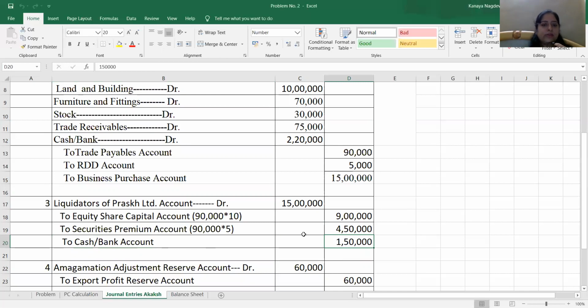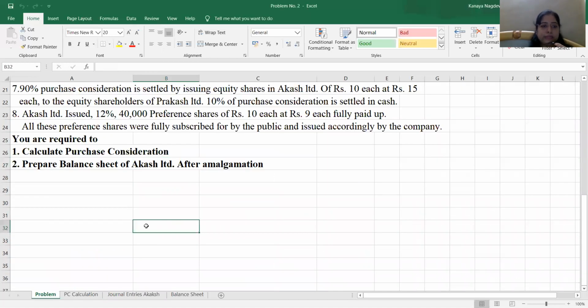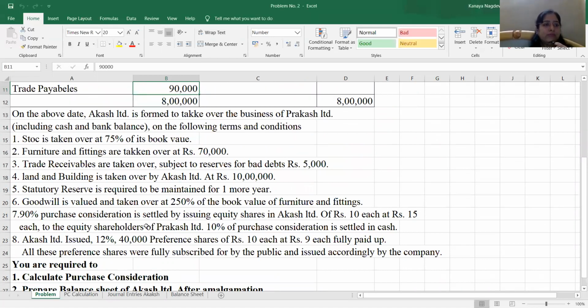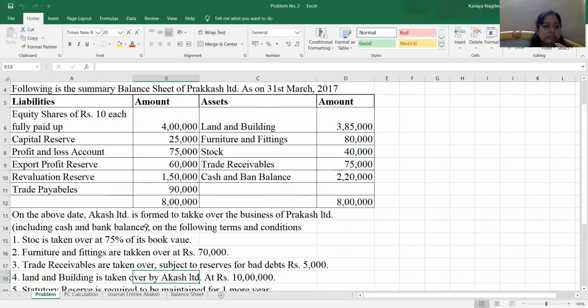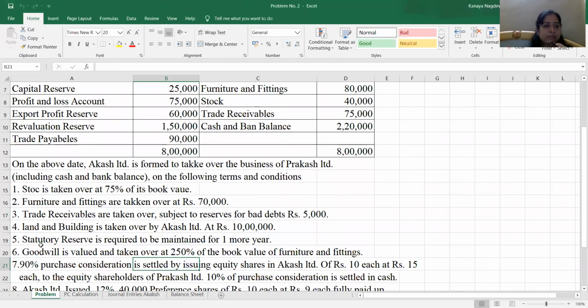This is the accounting entry for settlement of purchase consideration. After that, if you refer to the problem, it says there's one statutory reserve in the balance sheet. You just refer to the adjustments first, then we will check which is the statutory reserve in the balance sheet. Adjustment number 5 says statutory reserve is to be maintained for 1 more year.